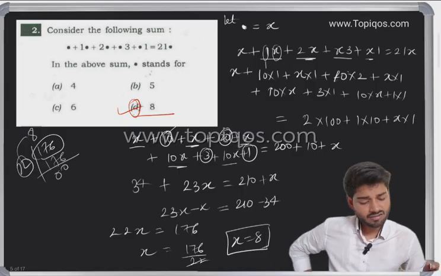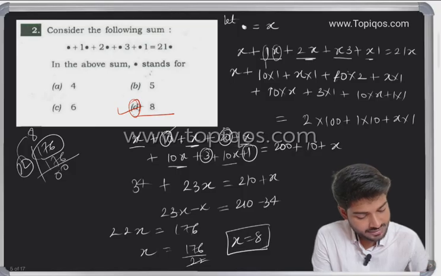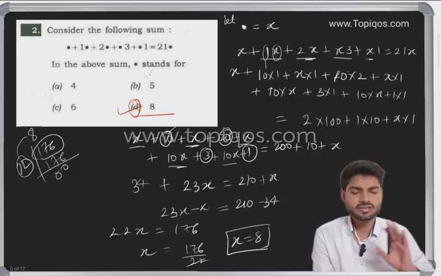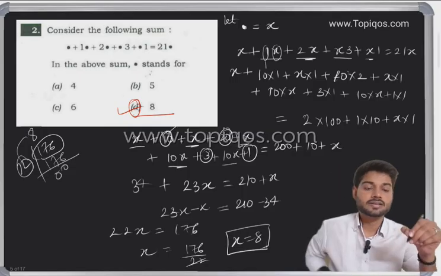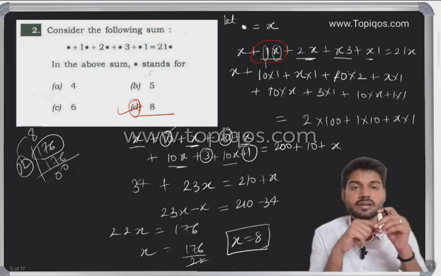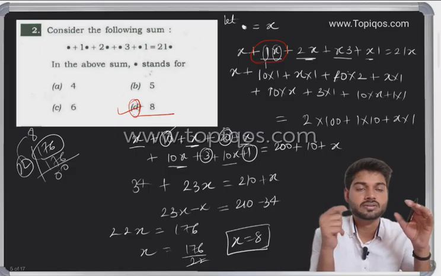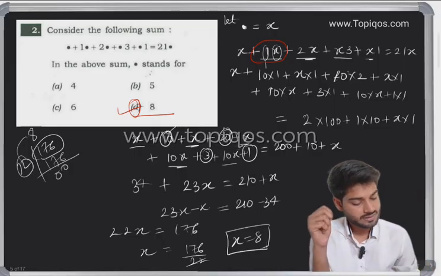Okay, however, you might think that it requires a lot of time to write this, but it is not like that. Once you become used to it, instead of multiplying 1 with the 10, since it is at the 10 place, we can directly write 10. Okay, so we can also skip some steps. So we'll see in the next question also.